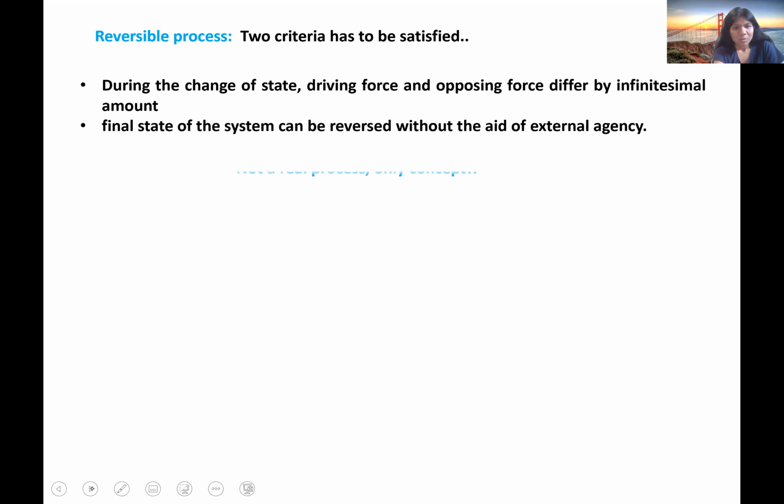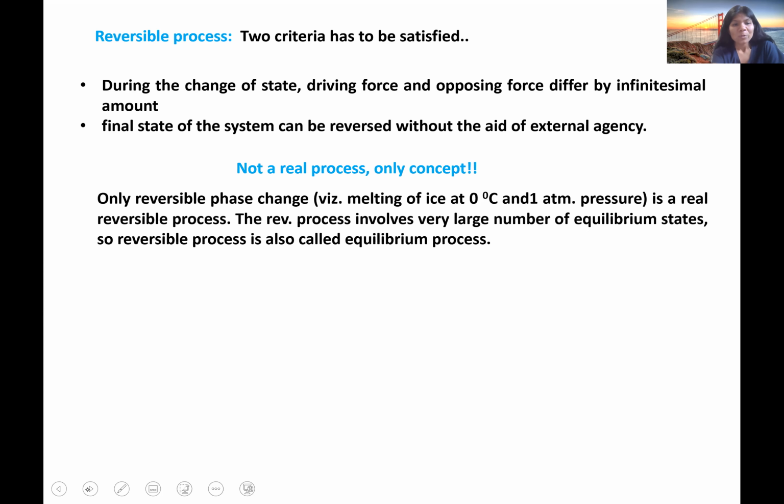Obviously, this is not a real process, this is only a concept. We have only one example of a true reversible process which we can see, that is the reversible phase change. An example is melting of ice to water at 0 degree centigrade and 1 atmosphere pressure. So this is the only example of a real reversible process.